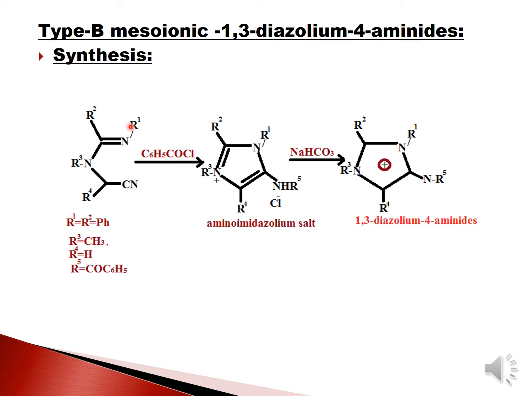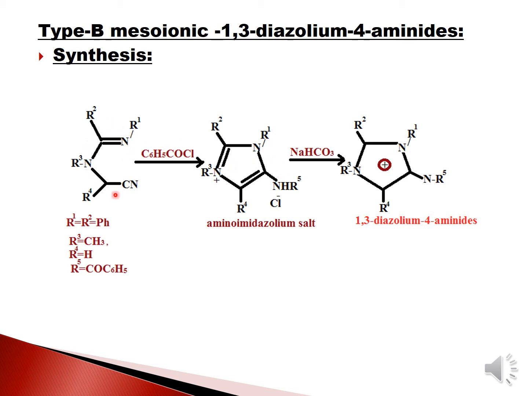When the nitrile is treated with benzoyl chloride, benzoylation takes place, which then leads to the cyclization process. Here R1, R2, R3, R4 are represented. R1 and R2 will be phenyl groups, that is aromatic benzene rings, R3 will be an alkyl, that is methyl, and R4 is a hydrogen atom, and this is your benzoyl group. Okay, so moving on to this reaction.